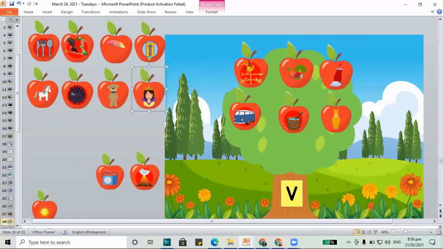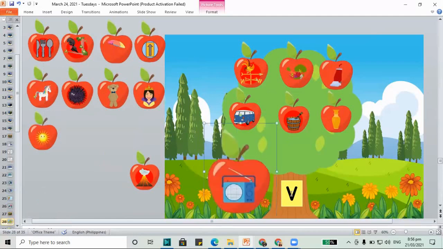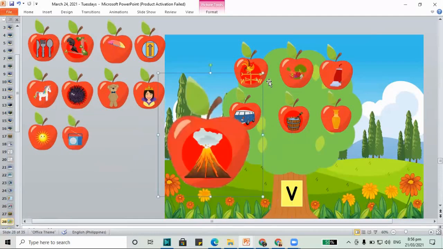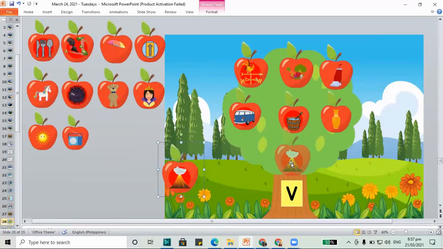How about sun? Do we put sun in letter V? No, sun doesn't go in V. How about the radio? Do we put the radio in V? No, radio goes in the letter R. And how about volcano? Volcano for letter V. Yes, volcano begins with the letter V. So the V words that we have are vegetables, vacuum, van, vat, vase, and volcano.